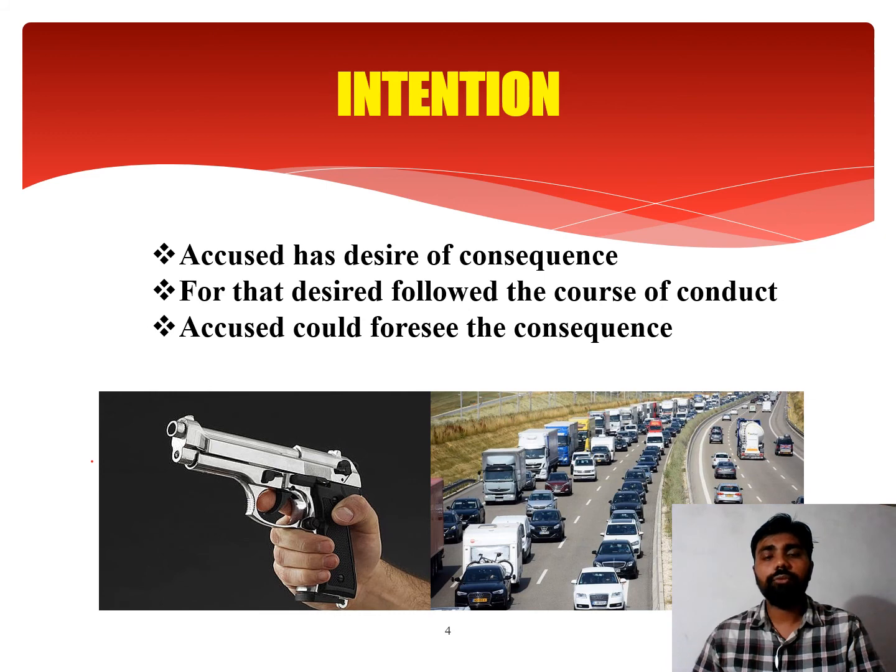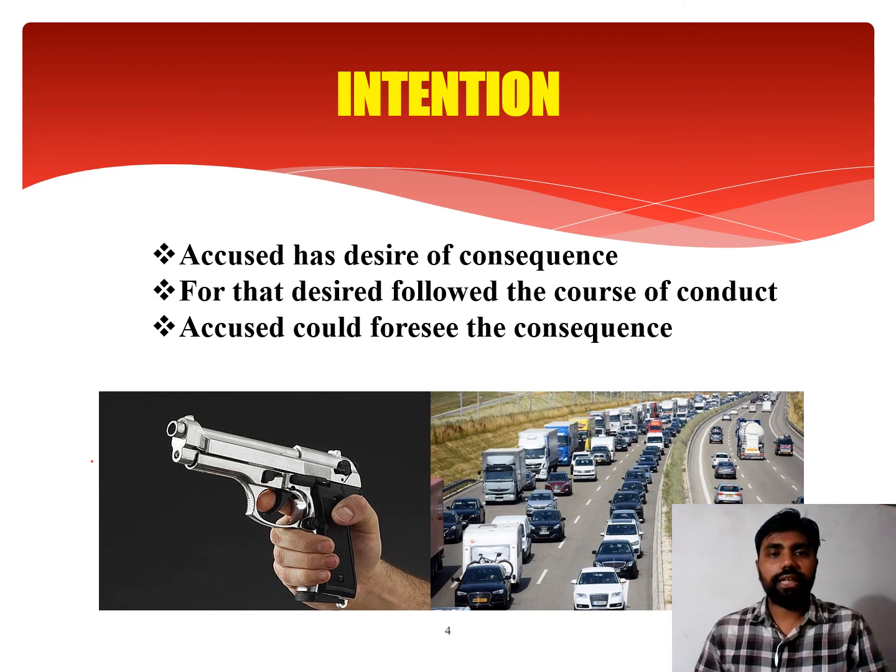And whether a prudent man can foresee the consequence, whether an individual can foresee that if I put my hand into someone else's pocket he will die. No, a prudent man cannot foresee the consequence. So even though he was taking out the purse from B's pocket, he shall not be punished for the offense of killing, for the offense of murder. Rather, he shall be punished for the offense of attempted theft.